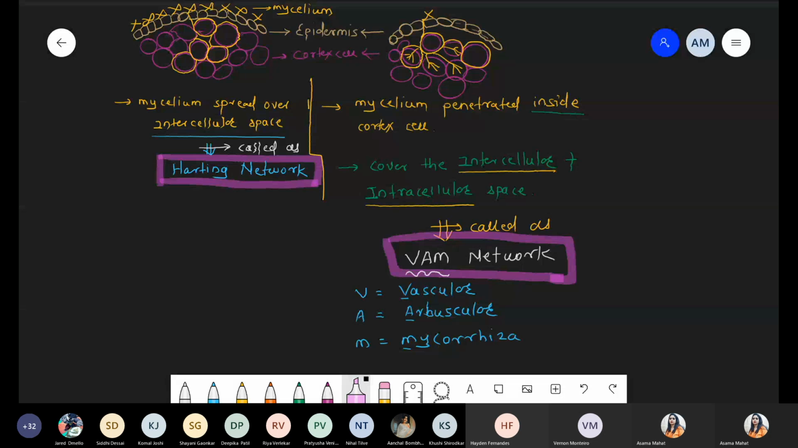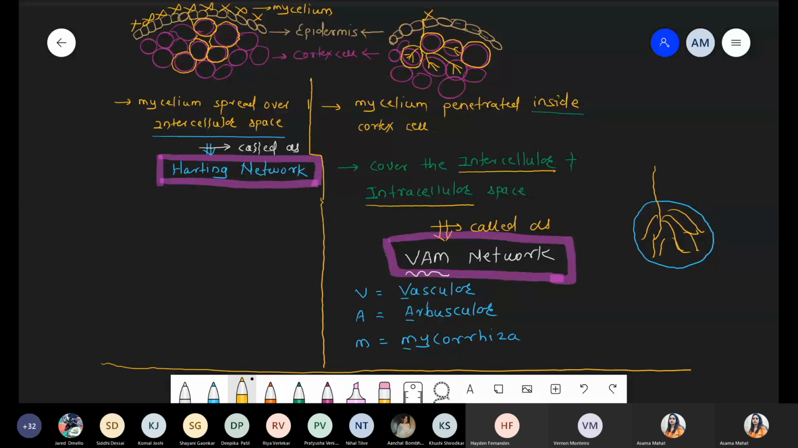VAM. If we are talking about the diagrammatic representation, see, there is a single cortex cell, and inside the single cortex cell the mycelium gets spread all over the structure. It covers the inside of the cortex cell structure. That's why it is called VAM. The Hartig network just covers the surface area. Got it? This point is clear, everyone?